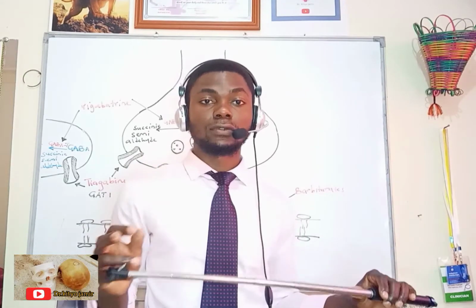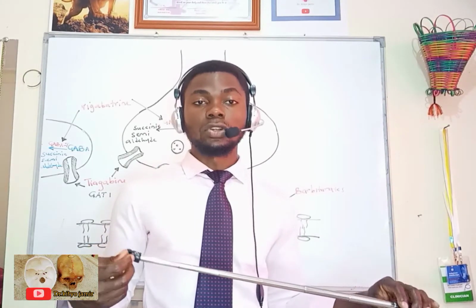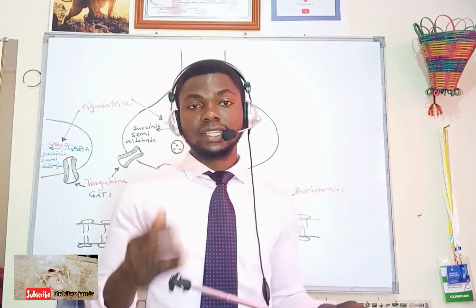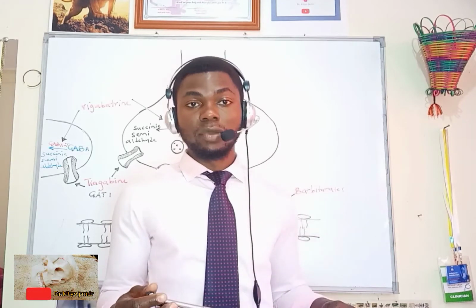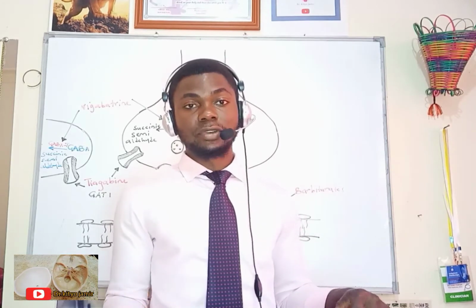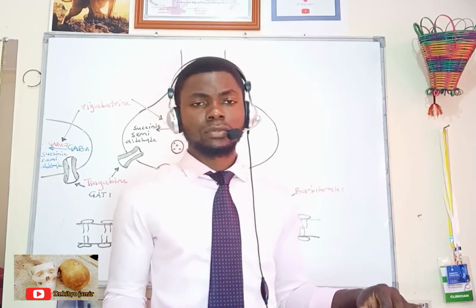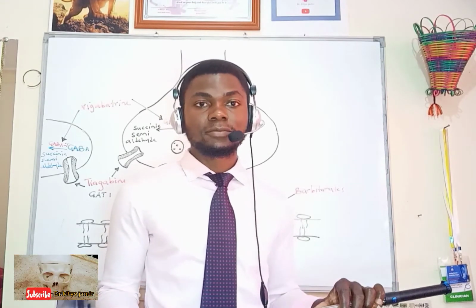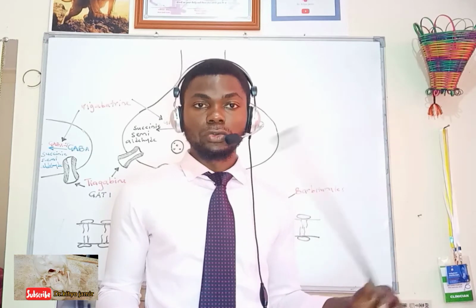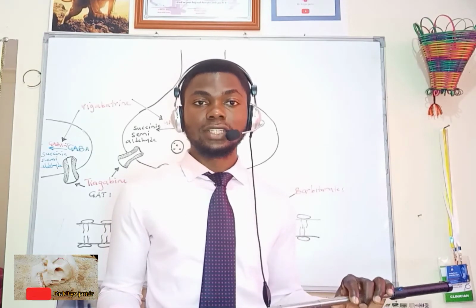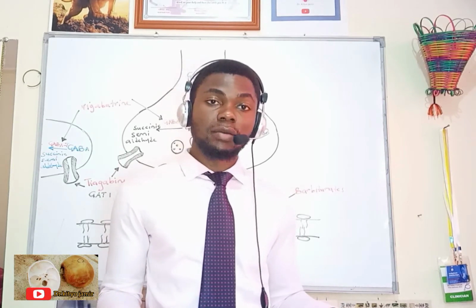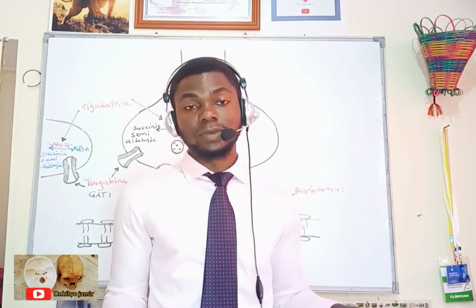There are two classes of drugs which act on the GABA-mediated chloride channels. There we have barbiturates, and the basic example here is phenobarbital. We have thiopental. Then we have benzodiazepines, which act to increase the frequency of opening of the chloride channels, and here we have drugs like diazepam, midazolam, clonazepam, and lorazepam.